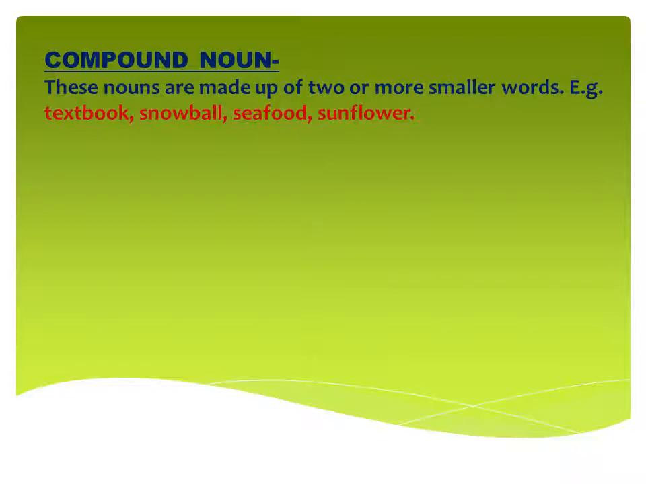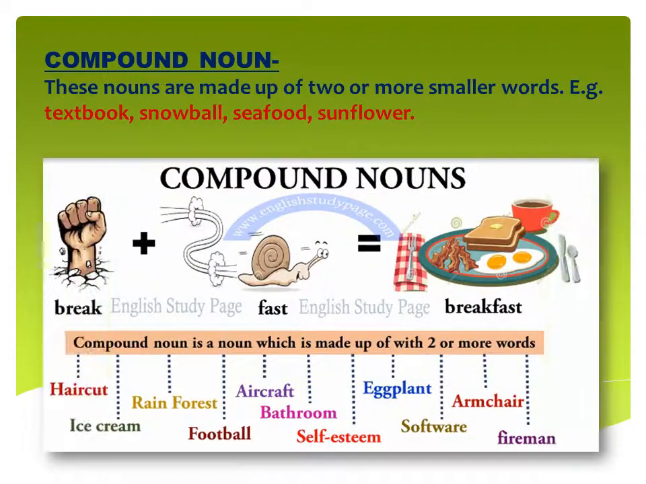Seafood, sea is one word, food is another word. We join and make seafood. And in the last example, sun is a particular word and flower is a particular word. We join these words and it comes out as sunflower. Now see some examples of compound nouns through the picture.